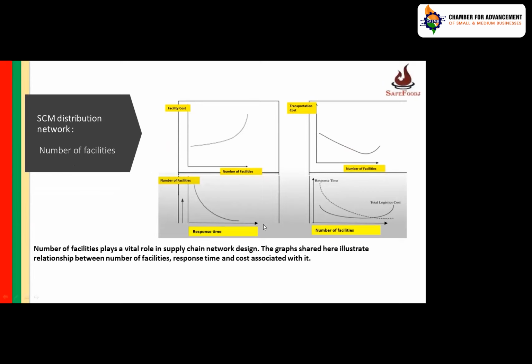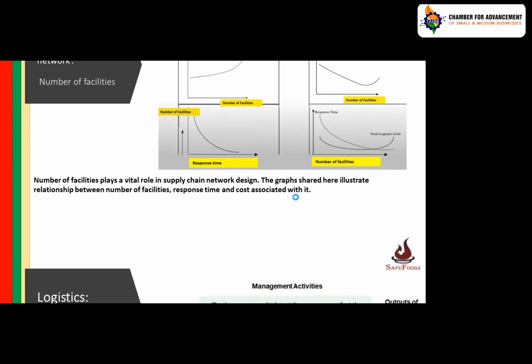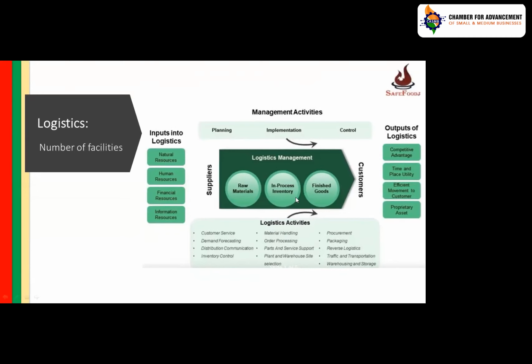So this is how the distribution network works, depending upon the facilities. If the transportation cost has to be low, then you have to increase the number of facilities. If the number of facilities is more, the facility cost will increase. If you have to improve the response time, you have to reduce the number of facilities. So these kinds of strategies are worked out.